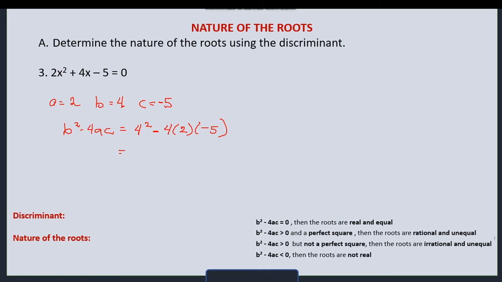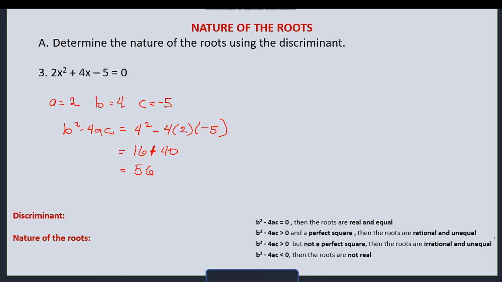Then we solve. 4 squared is 16. And then we multiply all of this. We're going to have minus 4 times 2, 8. 8 times negative 5 is negative 40. But we have here a negative, so we could have here a positive 40. And then getting the sum, we have 56.